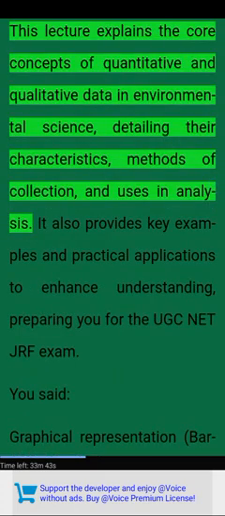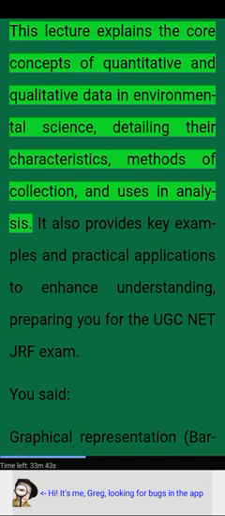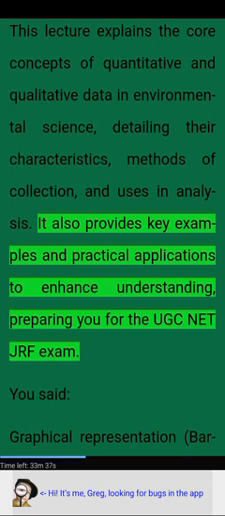This lecture explains the core concepts of quantitative and qualitative data in environmental science, detailing their characteristics, methods of collection, and uses in analysis. It also provides key examples and practical applications to enhance understanding, preparing you for the UGC NET JRF exam.